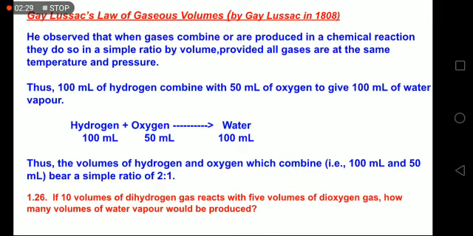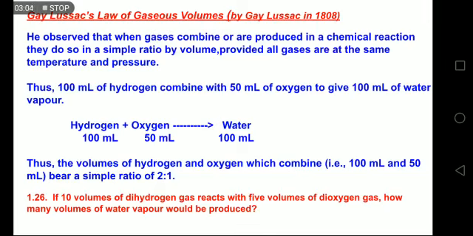So that is how we get 100 ml of water, because if I start with 2 moles of hydrogen reacting with 1 mole of oxygen, I get 2 moles of water. Same way here, we can represent the equation which is taking place at fixed conditions of temperature and pressure. We can find out the ratio of their volumes also. So here if you write down the ratio of the reactants only, it will be 2 is to 1. If you write the ratio of the volumes of reactants and product, which is also a gas here, it will be 2 is to 1 is to 2.